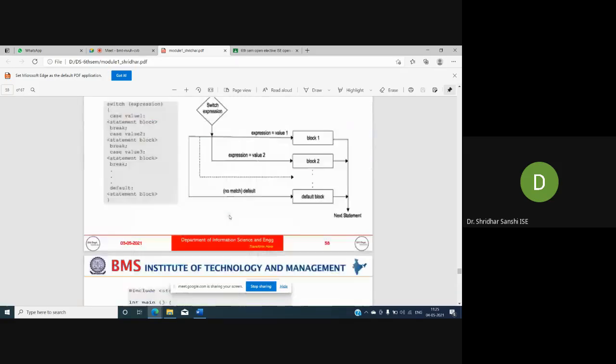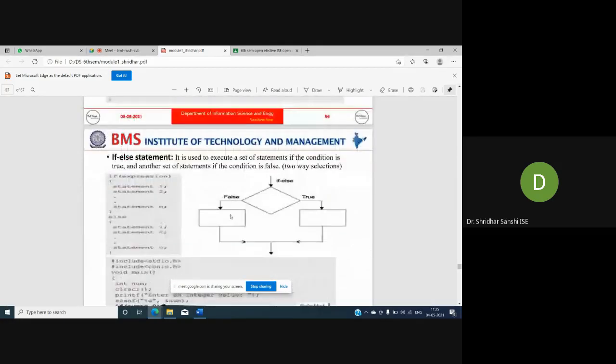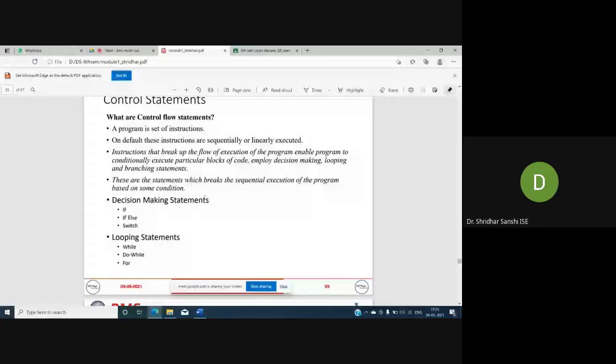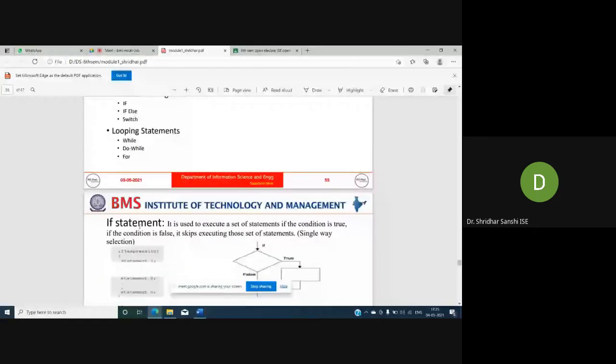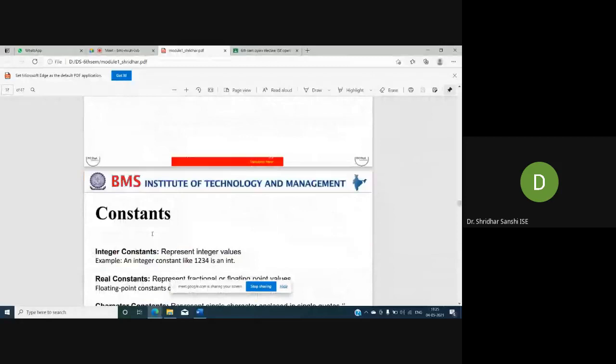So this is about decision making statements. So what all we have studied? If, if else, and switch. I think we have seen when we were discussing the flowchart. I think you have seen, no?